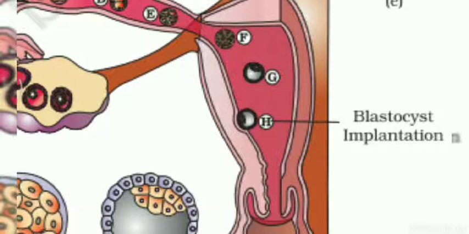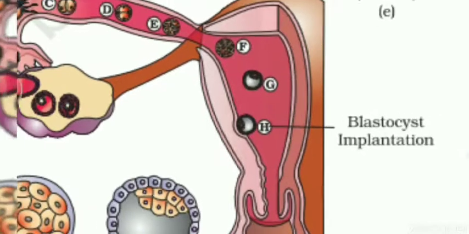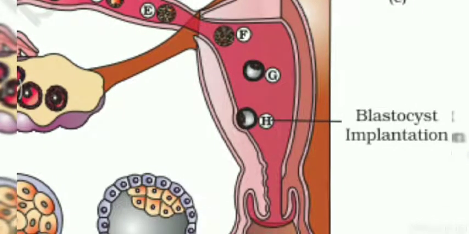Because the endometrial lining is already so much differentiated to receive the fertilized egg, to receive the blastomeres, to receive the differentiating embryo, and this is the survival of the fittest, which is going on in each and every human female. So this is the differentiation of the trophoblast and inner cell mass. Those trophoblast cells will be helpful for the attachment with the uterus, which is mediated by interdigitation, meaning lock-like structures will be formed.